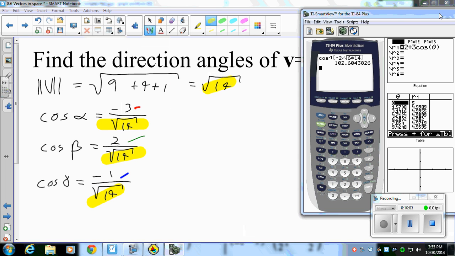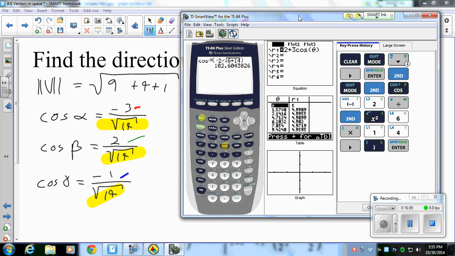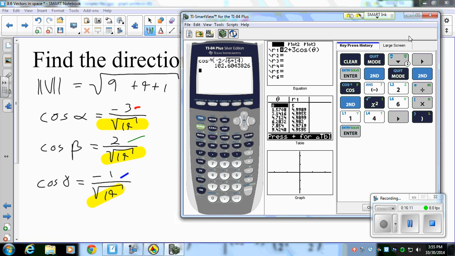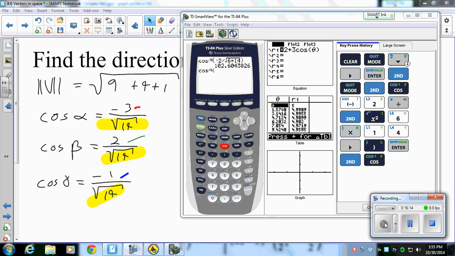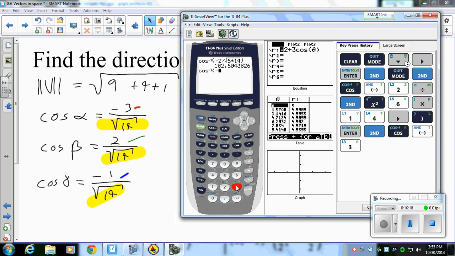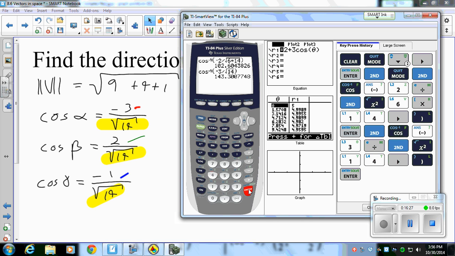So I can do inverse cosine of negative 3 divided by the square root of 14. Close that out, and I get an angle of 143.3.